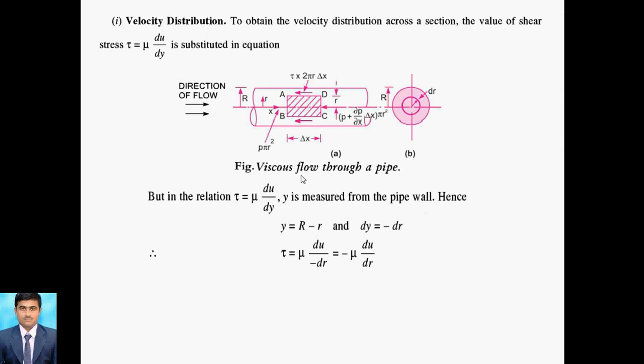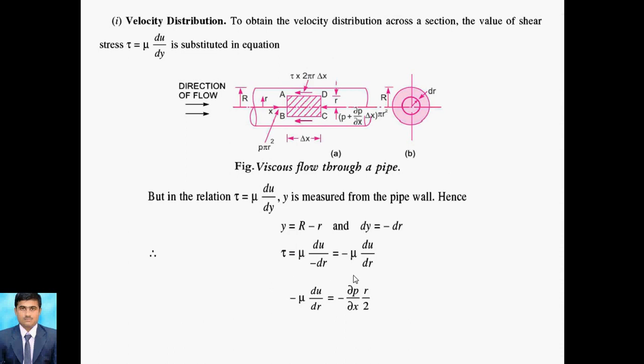So how do we calculate dy? dy is nothing but minus dr, because capital R is constant. Then put the value: mu as it is, du as it is. Instead of dy I can write minus dr. After simplification we get minus du by dy, r as it is, and the previous value, tau, we already calculated from equation 1.